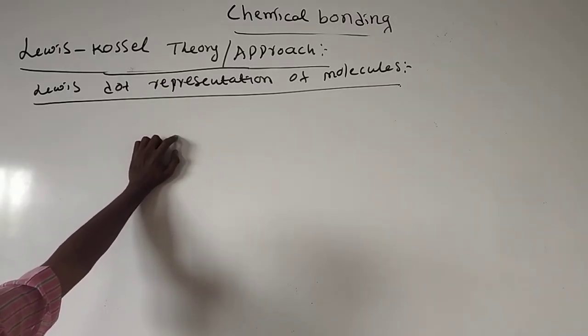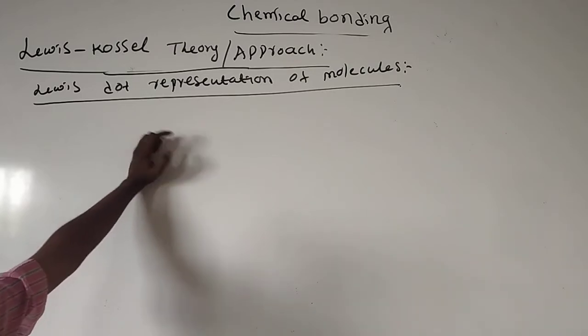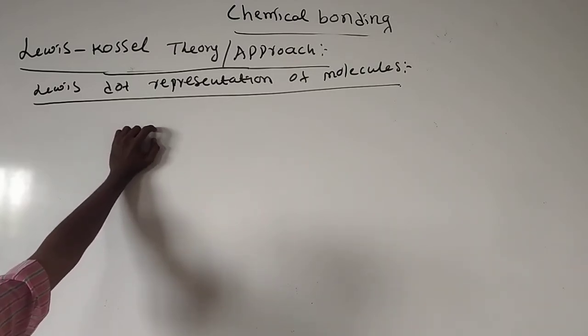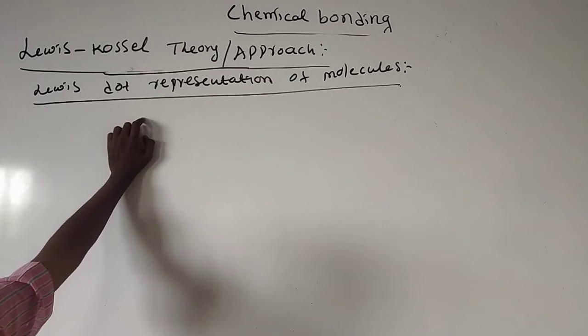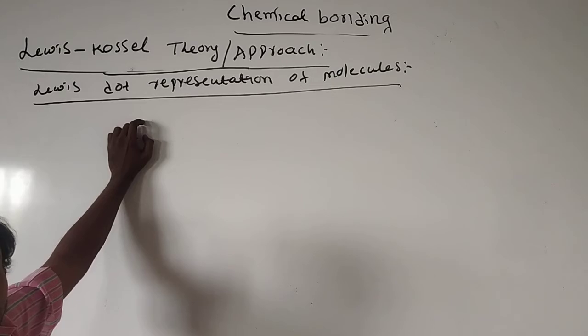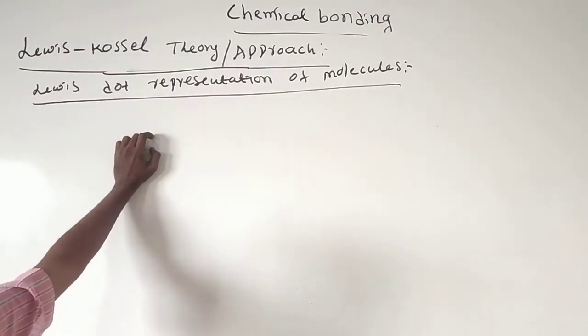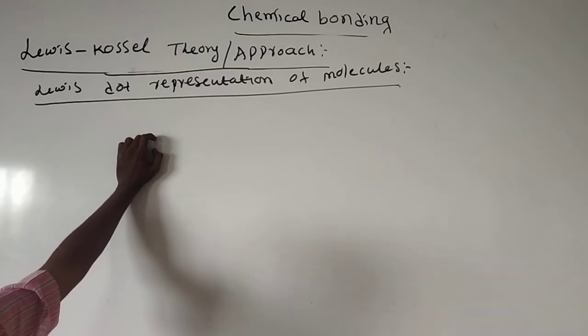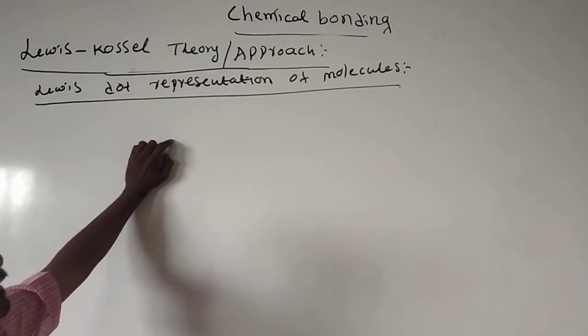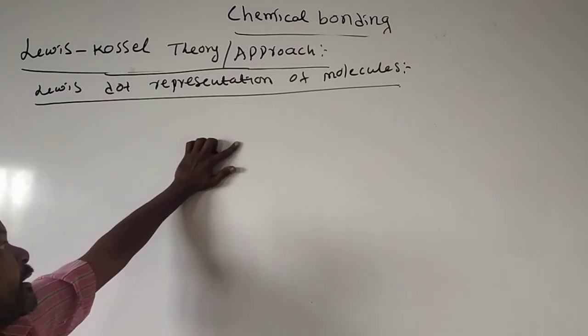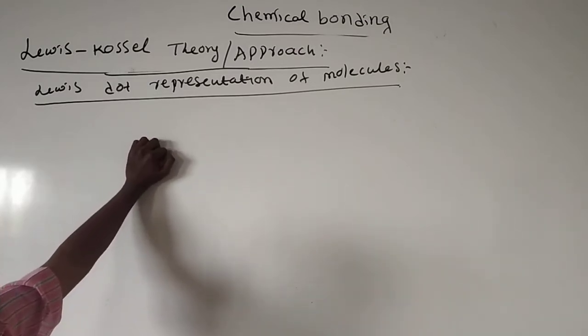See, when you are writing the Lewis dot representation of molecules, we write the valence electrons as usual with dots, but those which are involved in bonding we represent with a bond, not the dot. That is one of the important points of this Lewis dot representation of molecules.